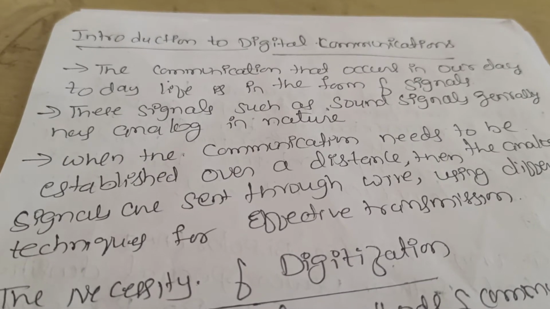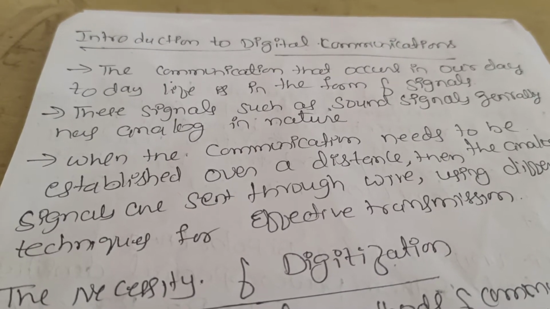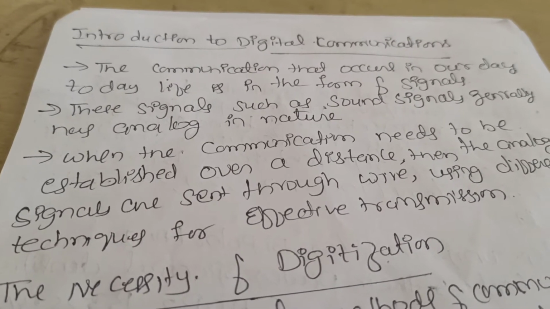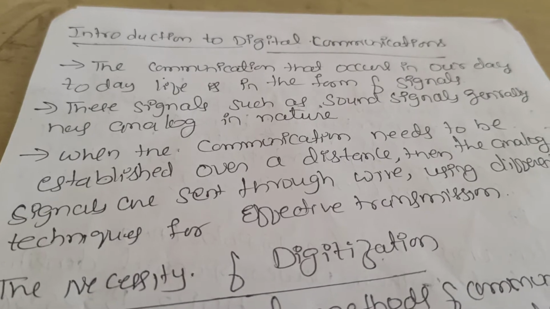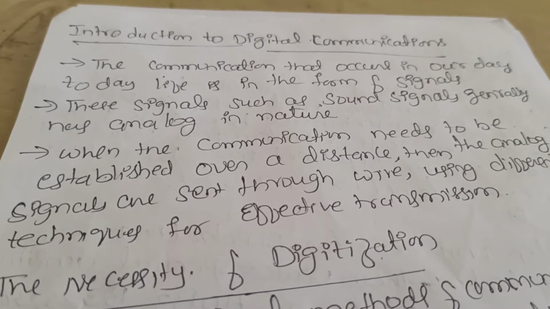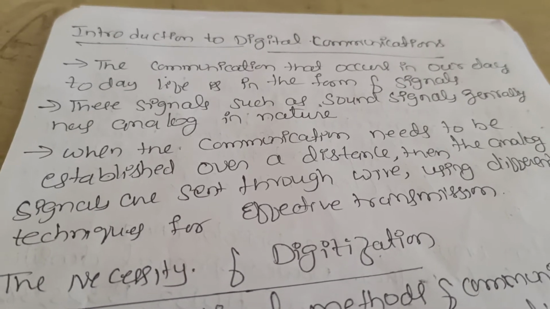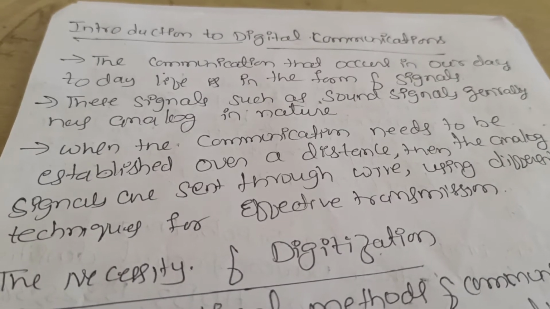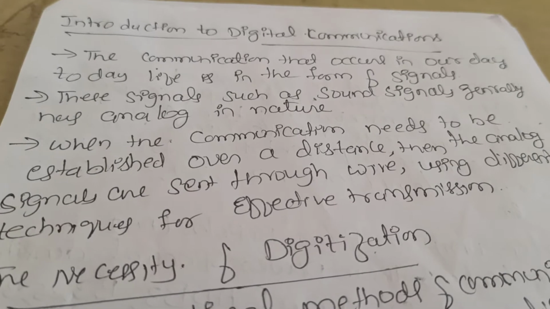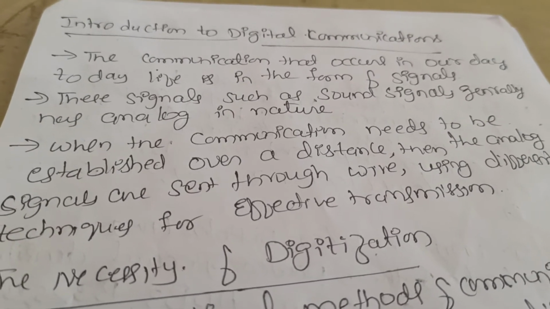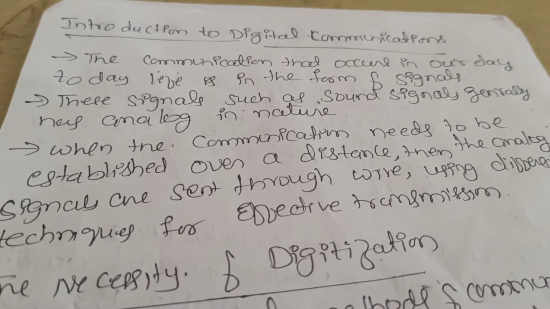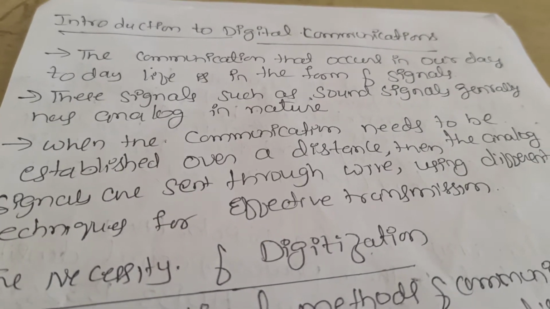The signal is the speech signal, which is in analog form. In the system it is converted into digital form and transmitted over the channel. At the receiving end, it is converted back from digital to analog signal and the listener hears what the speaker is saying. That is called a digital system. That's a simple example.